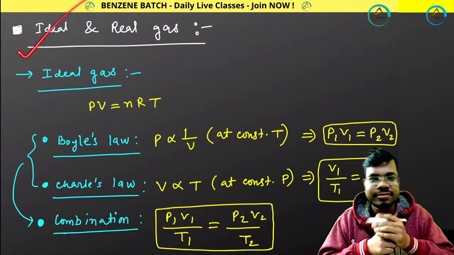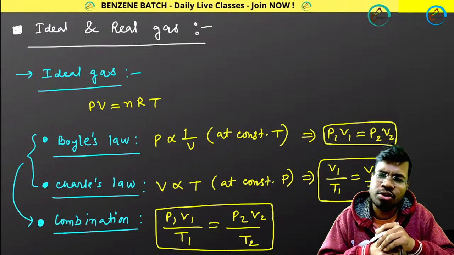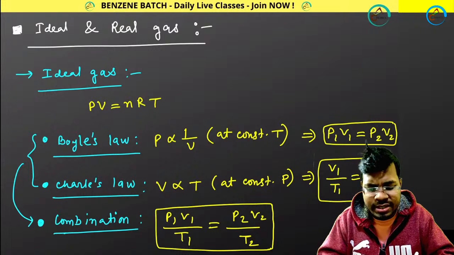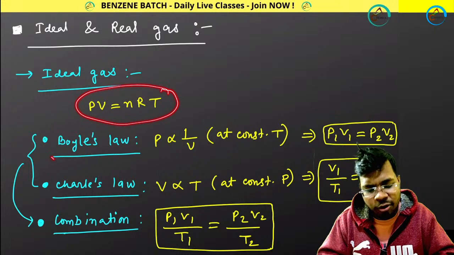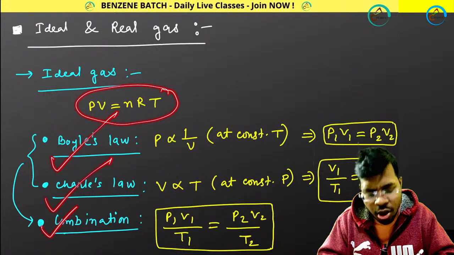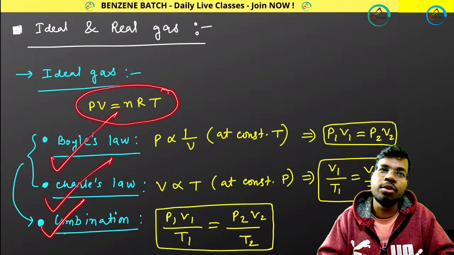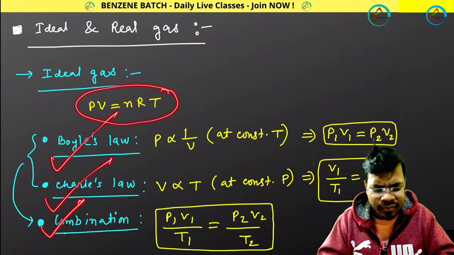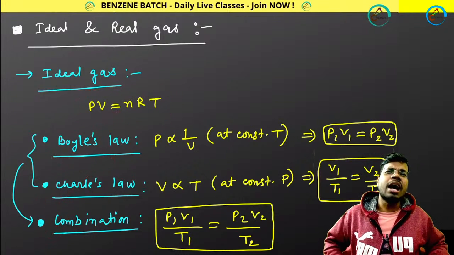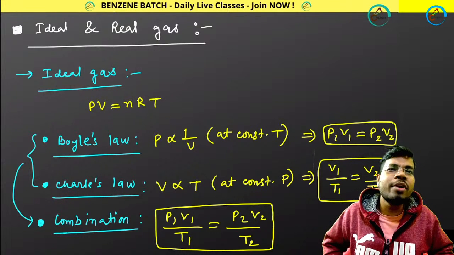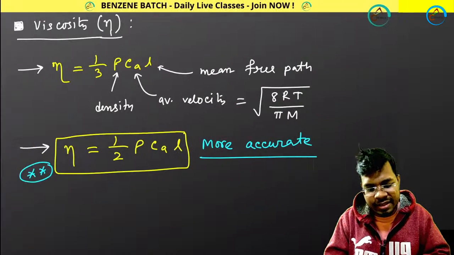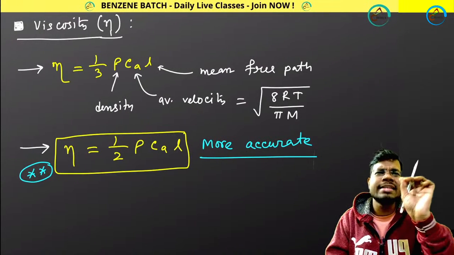Then ideal and real gas. You know this concept. What is ideal gas? What is real gas? Ideal gas follows this equation: PV equals to nRT. It follows Boyle's law, it follows Charles' law, it follows combination of Boyle's and Charles' law. You know this. Okay? Perfect. So I am getting one interesting question. How do temperature and pressure influence the viscosity?